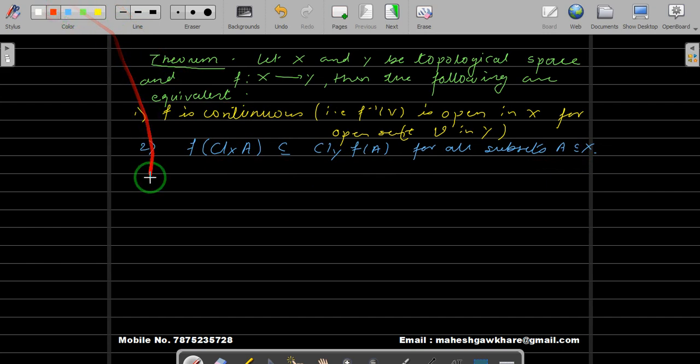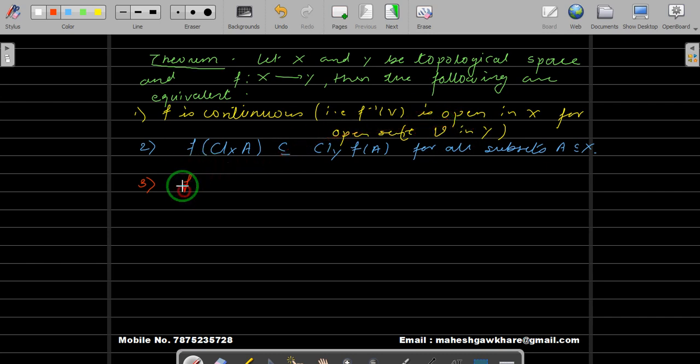Let's go for another color. So third: we have defined f to be continuous as: if you take any open set in the codomain, its inverse image is open. The same thing will go for closed sets.